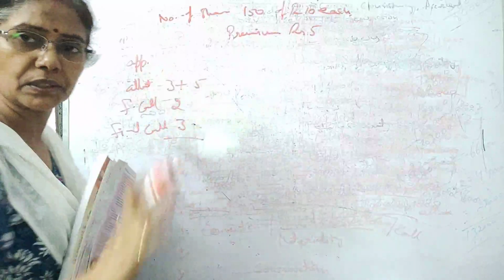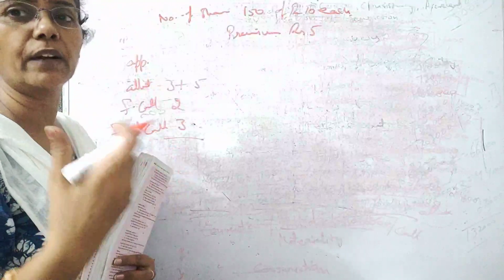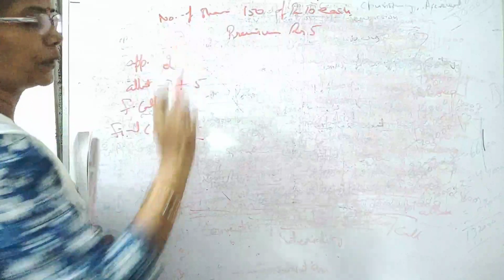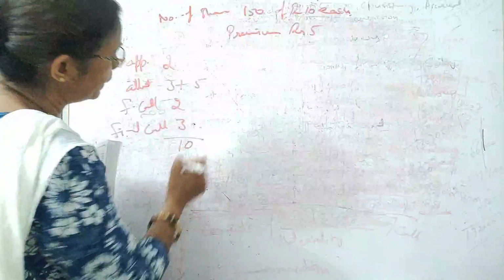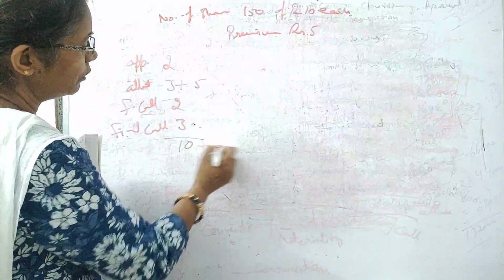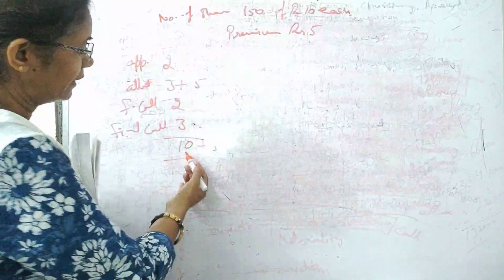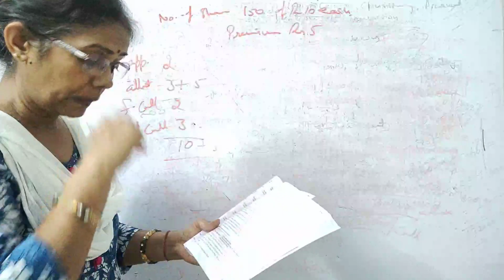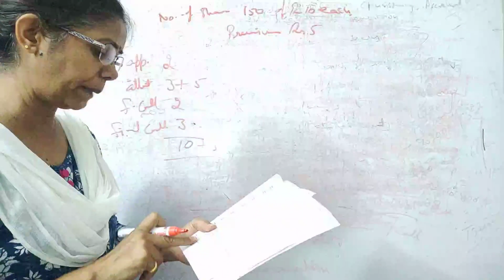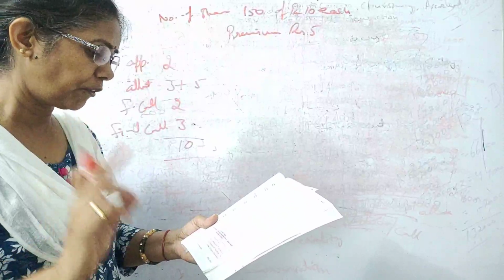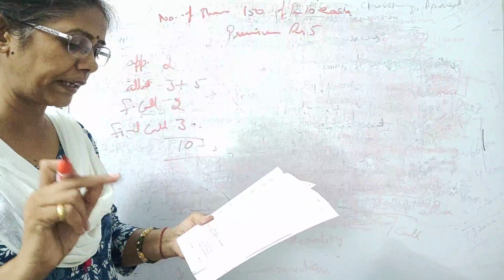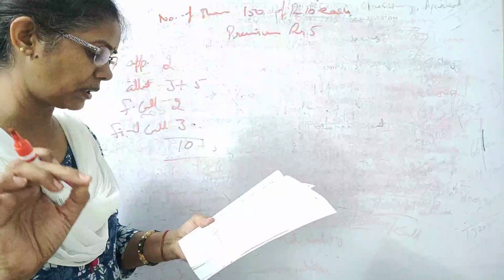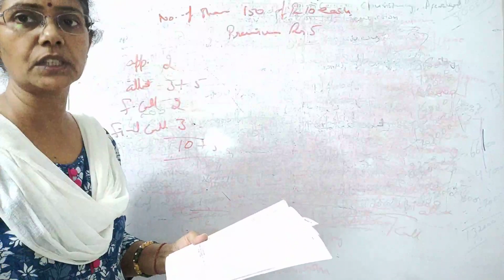Application money is not given in the question. As I have told you, we have to find out ourselves. If this is 8, then application money is rupees 2. This way we have completed the table. 10 plus 5: 10 is the face value and 5 rupees is the premium on that. So they have forfeited the share for non-payment of the allotment money. The first call of rupees 2 per share and final call 3 per share. Out of these, 100 equity shares were reissued at rupees 14 per share.